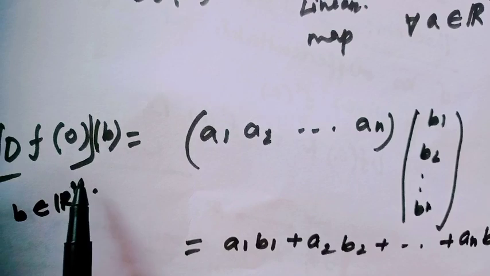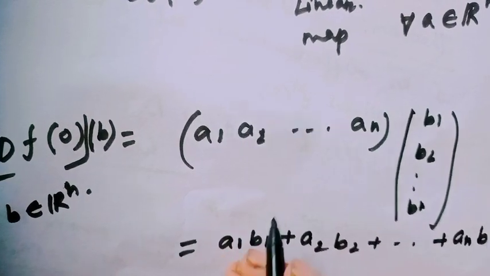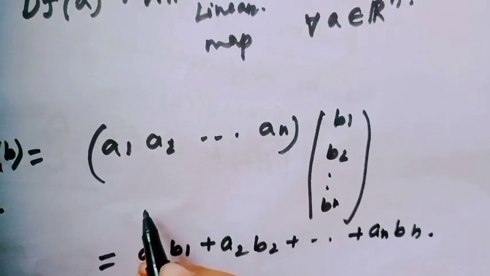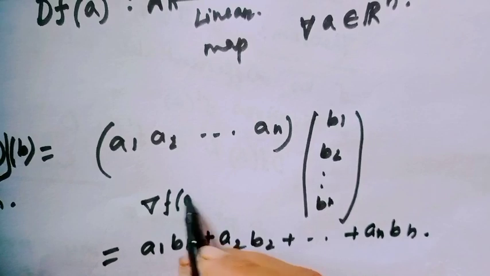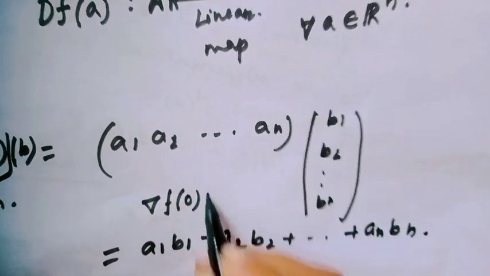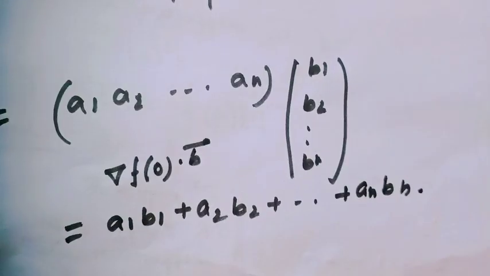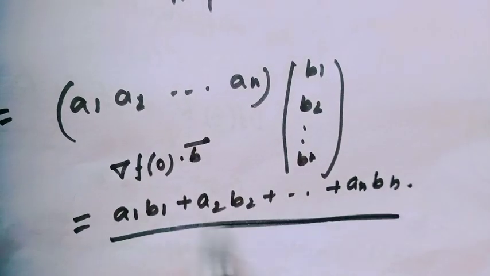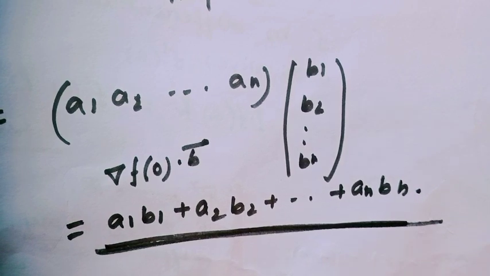Similarly, d of f0 acting on the vector b is equal to the gradient of f at the point 0 acting on the vector b. Okay? And this is our answer. Just see my earlier video.